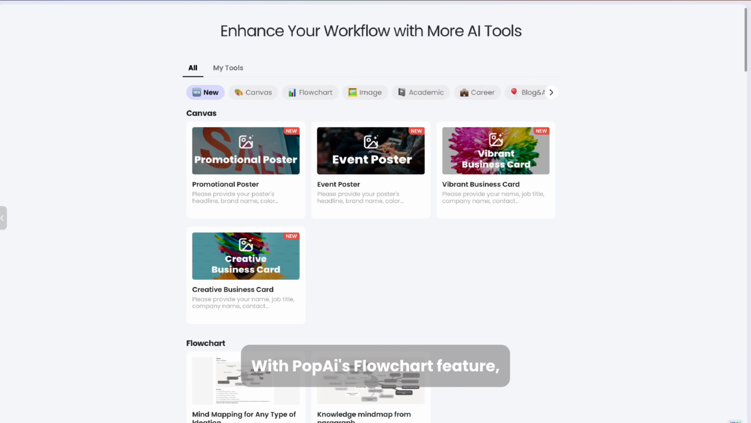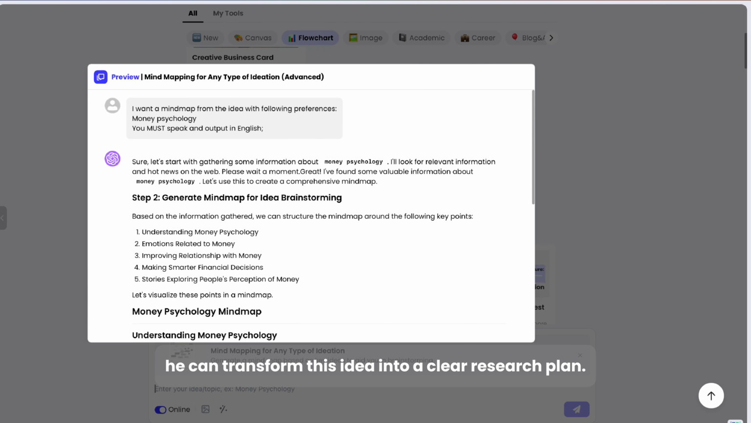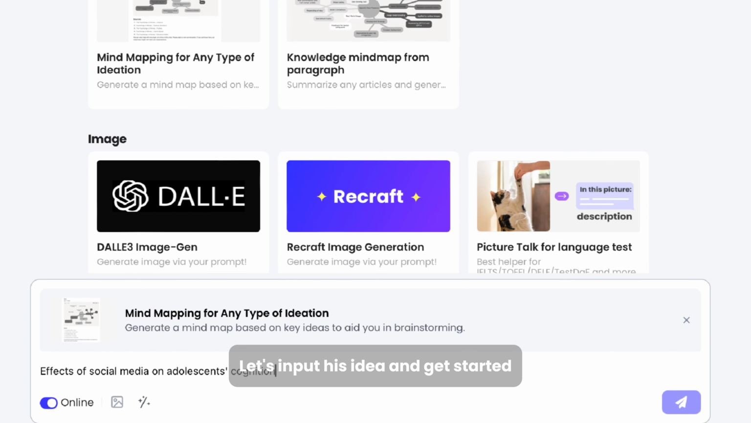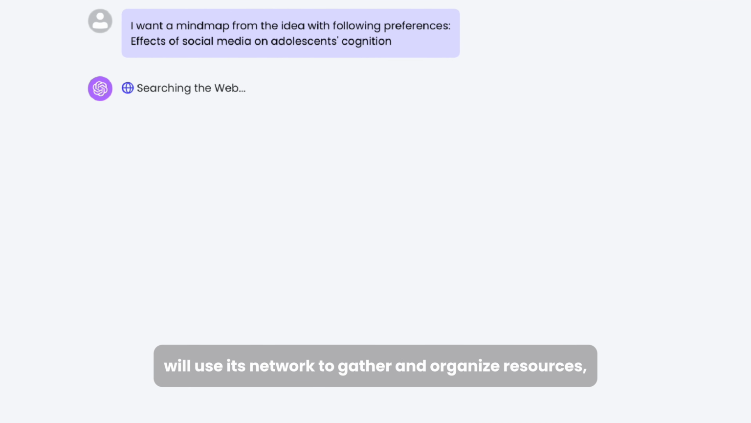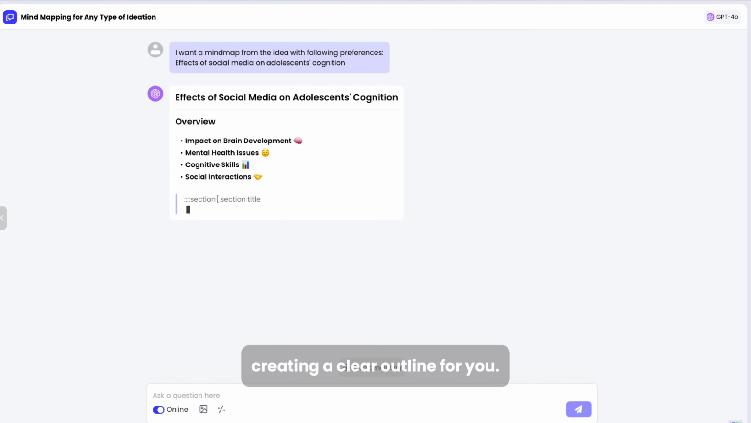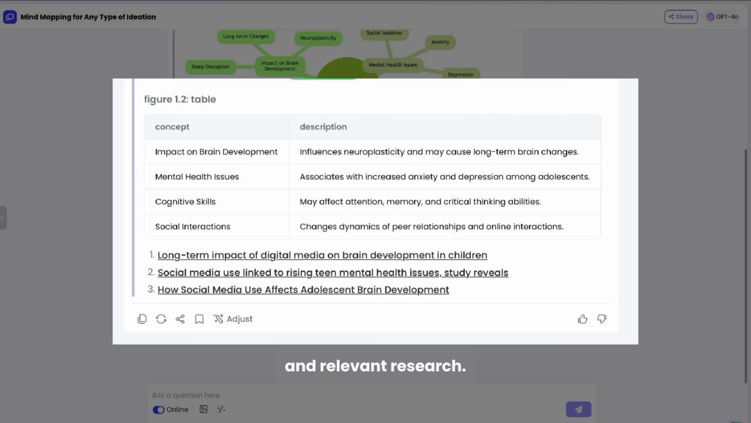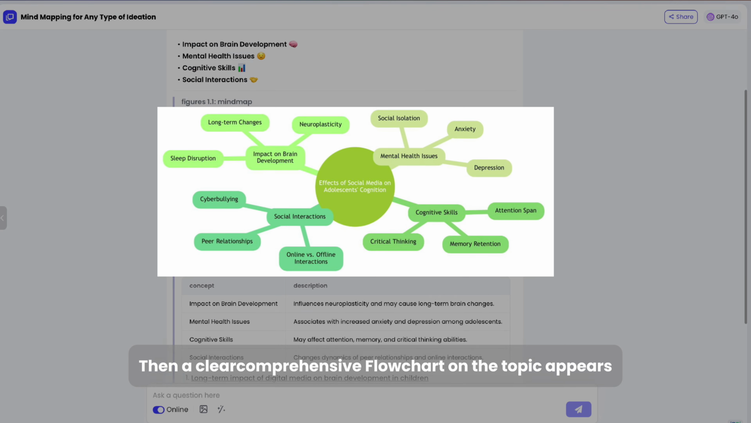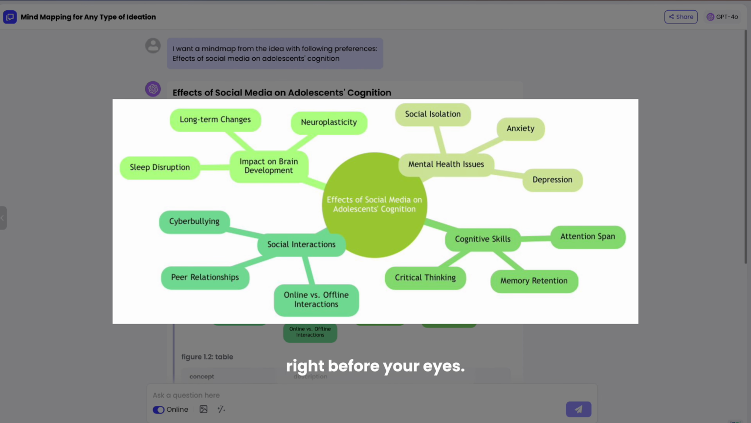With Pop AI's flowchart feature, he can transform this idea into a clear research plan. Let's input his idea and get started. Pop AI will use its network to gather and organize resources, creating a clear outline for you. It includes an overview, key points, and relevant research. Then, a clear, comprehensive flowchart on the topic appears right before your eyes.